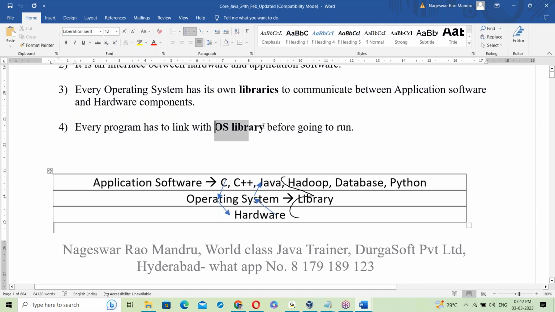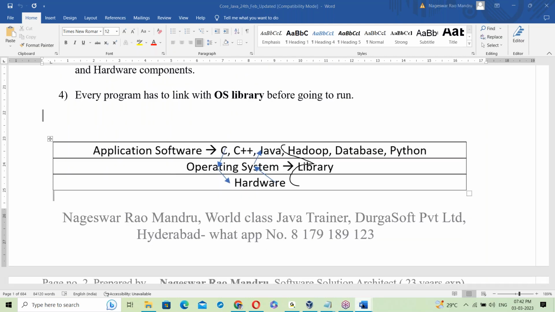Okay, linking with the OS library may be static linking or dynamic linking. Today we'll discuss that. Suppose C and C++ use static linking, and Java and Python use dynamic linking. Static linking, dynamic linking, today we'll discuss.